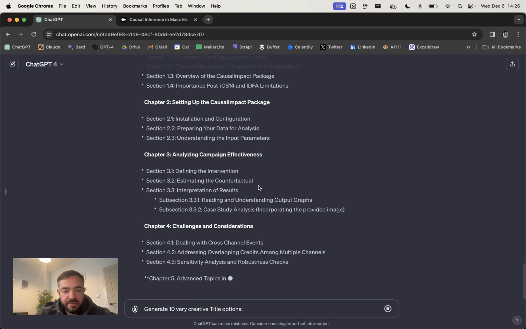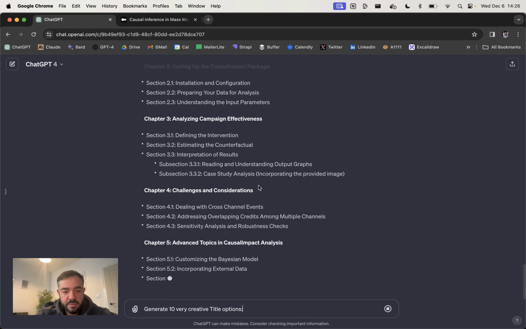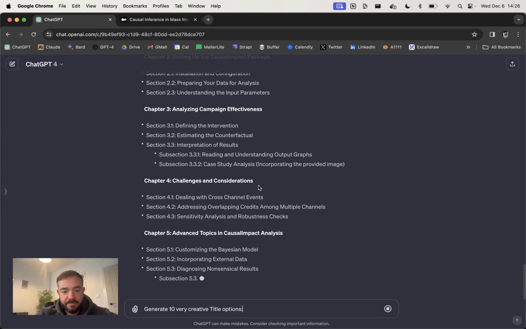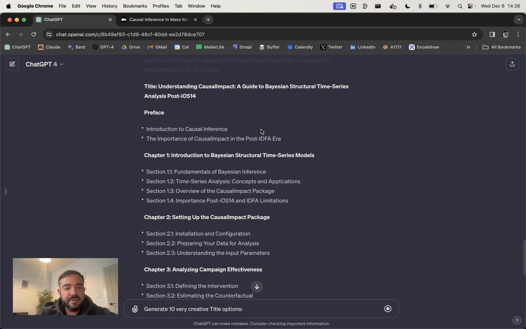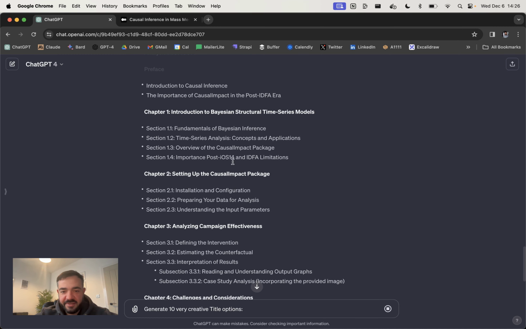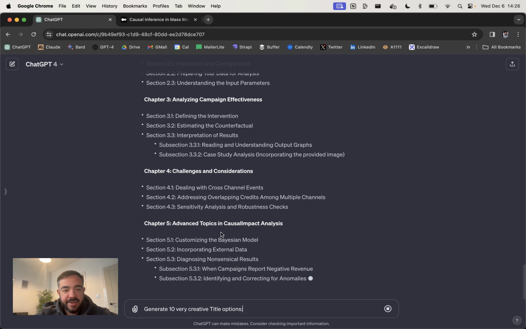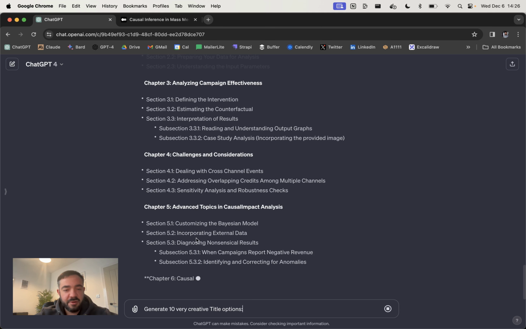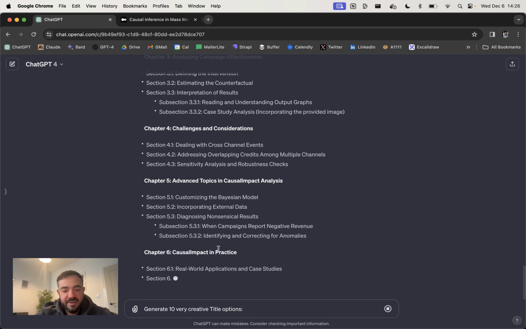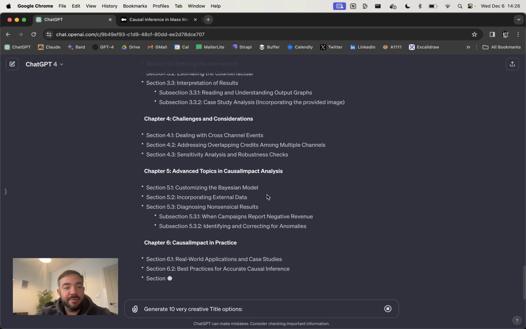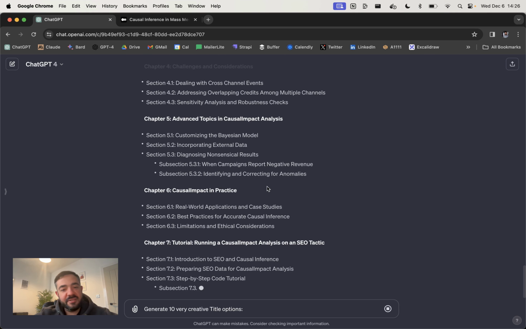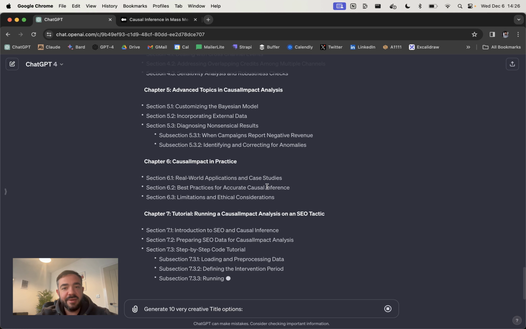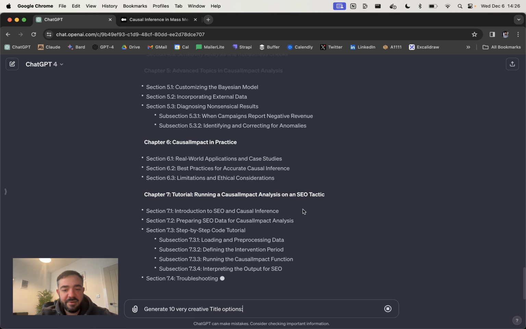You can see where we put the tutorial. One of the benefits of doing it this way, even if you write the book yourself, is that you get a really comprehensive outline. It gives you a really good scope, like here are the different things we need to cover. And I think that's pretty valuable in and of itself. So even if you stopped here and you just started to write these sections yourself, you've already saved a bunch of time and I think improved your chances of this being useful.